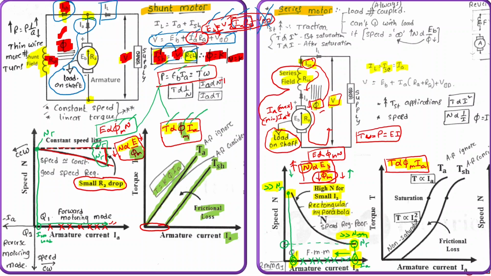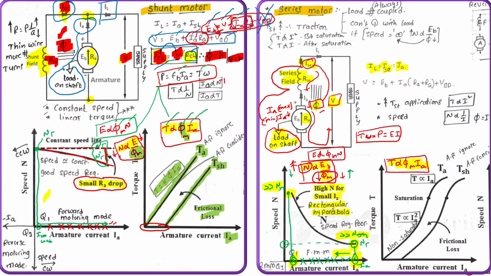So the main difference between the shunt field motor speed curve and the series field motor speed curve is why one is an almost constant horizontal line and why the other is a rectangular hyperbolic curve. Because in the case of a shunt motor, the flux is almost constant, so speed is almost constant. In the case of a series motor, the flux is inversely proportional to speed.